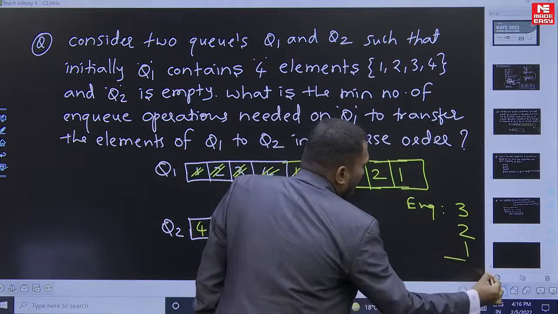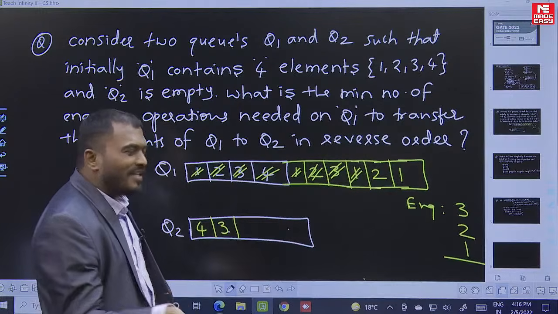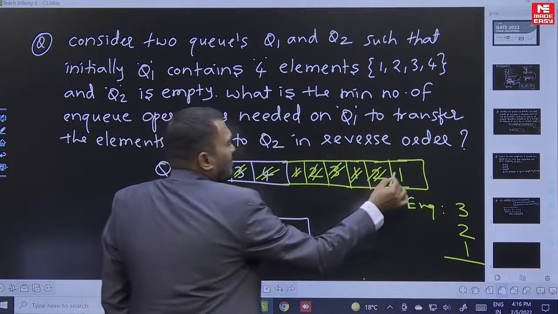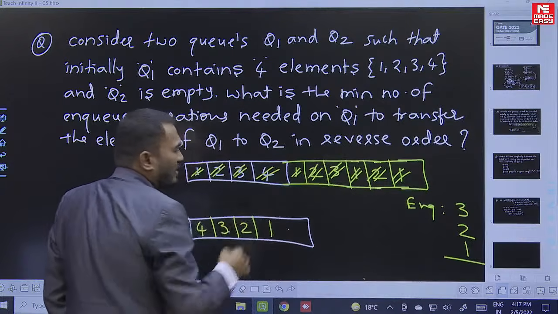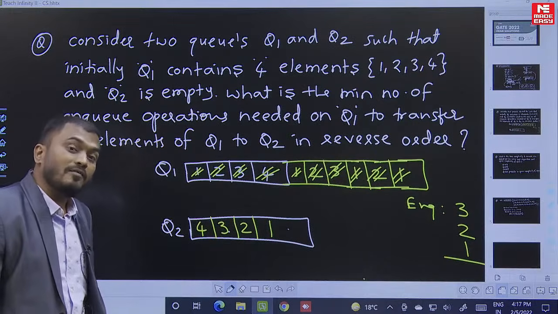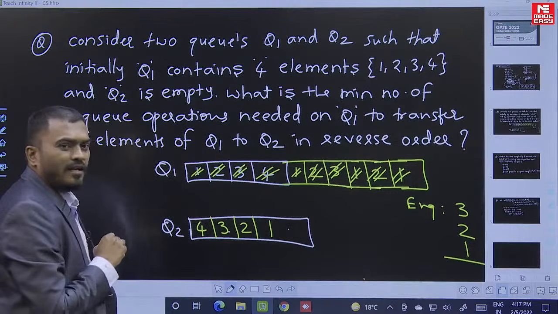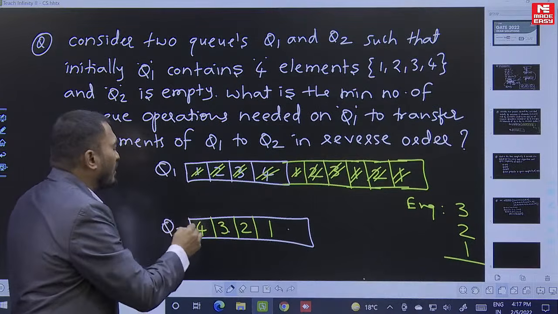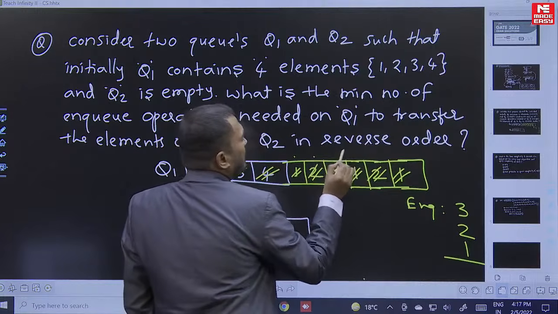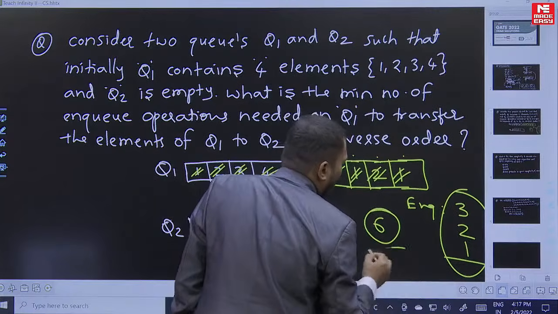How many NQ operations I have done? Only 1 NQ operation. So next what I will do? Nothing, it's very simple. I am going to perform DQ here and NQ here. Now tell me how many total NQ operations I have done on Q1 to achieve Q2 as 4, 3, 2, 1. 1, 2, 3, 4, 5, 6. So remember, 6 is the right answer.